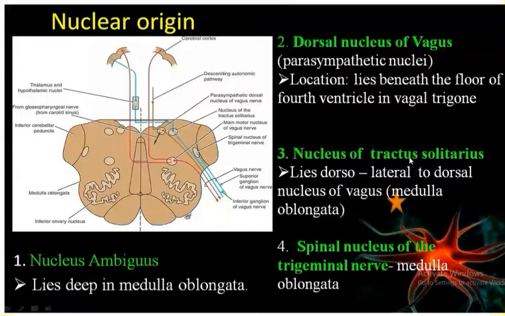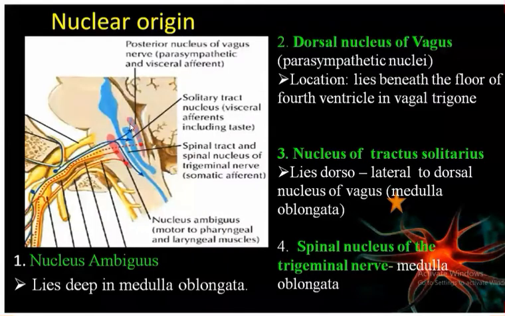Now next, so this one is the same thing. You can see over here, this is the dorsal nucleus of the vagus, this one is the nucleus of the tractus solitarius, and you can see the long nucleus of the trigeminal nerve. This one is the spinal, this one is the mesencephalic. So over here, this is spinal we include the spinal nucleus of the trigeminal nerve. Next one, we have the nucleus ambiguous.